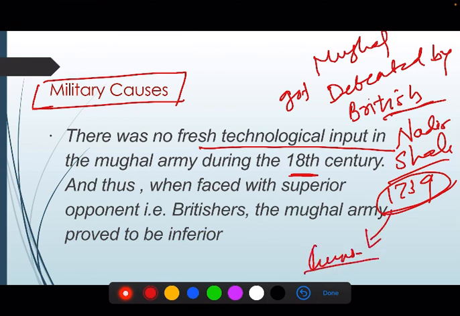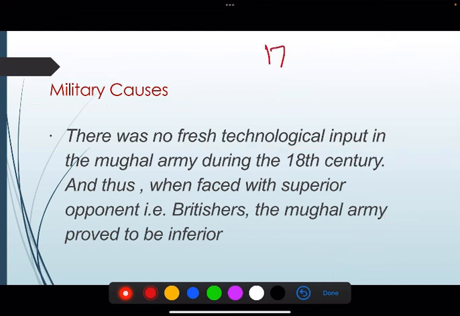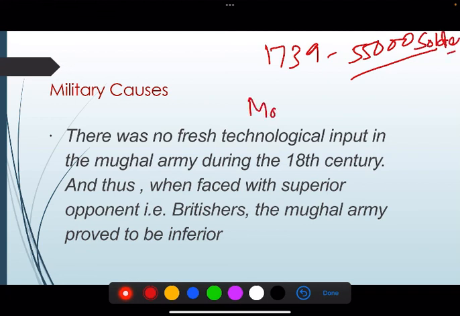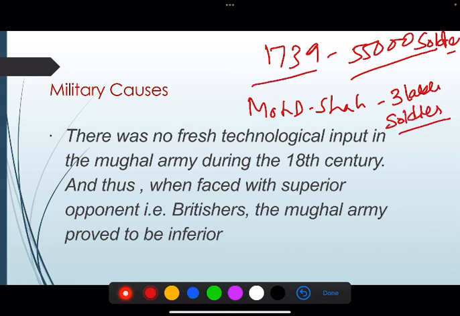When Nadir Shah came, let me tell you this story also. When Nadir Shah came in 1739, he came with 55,000 soldiers, right? And Muhammad Shah was having around 3 lakh soldiers, but Nadir Shah defeated Muhammad Shah Rangila's army.